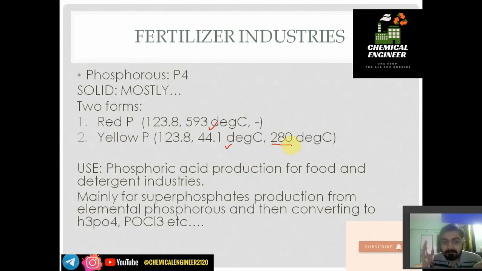Now, what is the use of phosphorus? About 70% of phosphorus is used for the formation of phosphoric acid. Phosphoric acid is further used in food and detergent industries in the USA, but in India phosphoric acid is mainly used as fertilizer. So you should know that. Superphosphates, POCl3, PCl3, all those are different products we can produce from phosphorus.